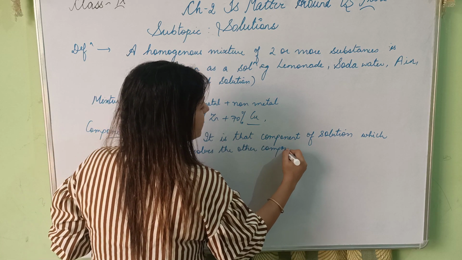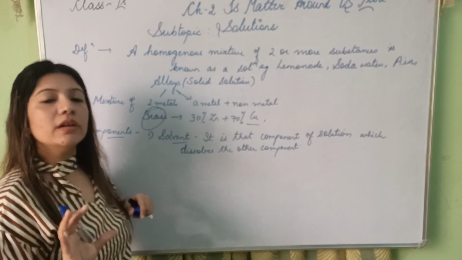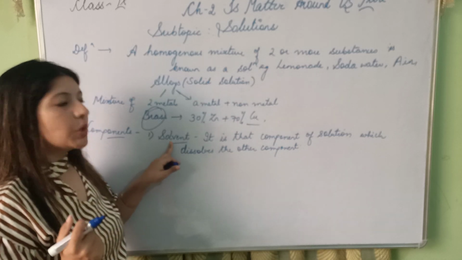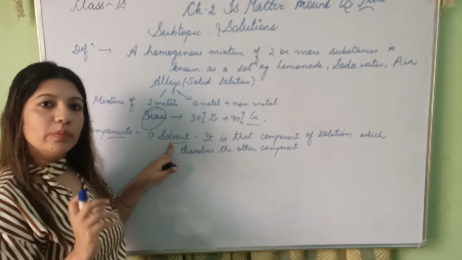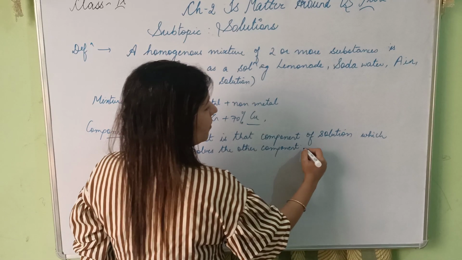Like if your mother makes lemonade, she dissolves sugar in water. So water basically dissolves sugar in it. So what is water? Solvent. Water is that component which dissolves the other component in it.